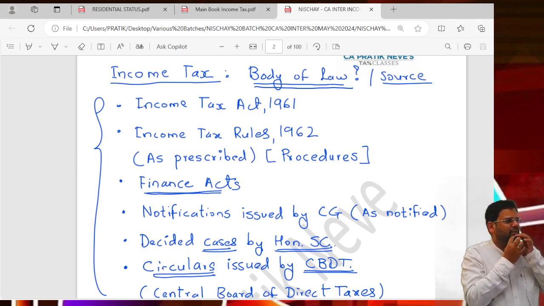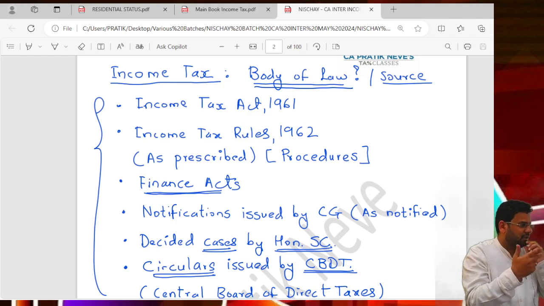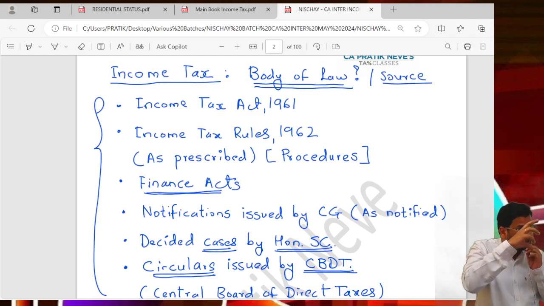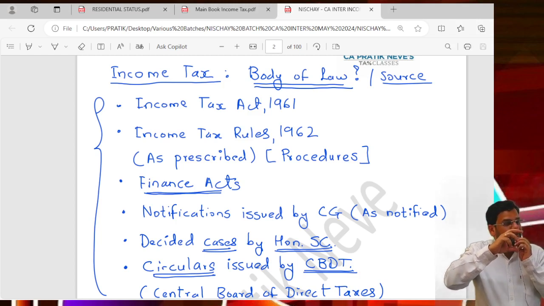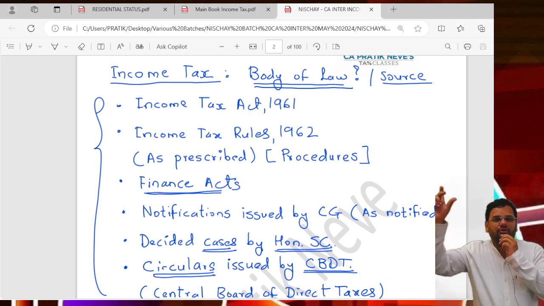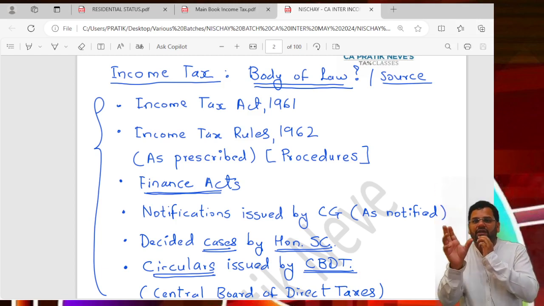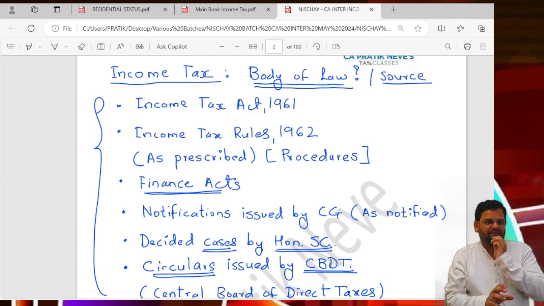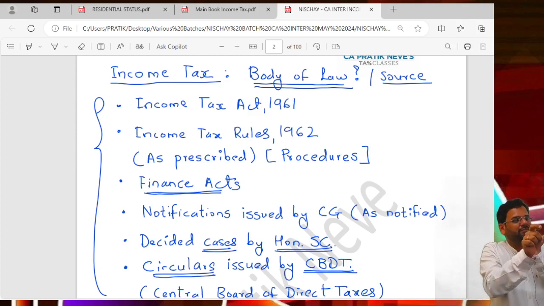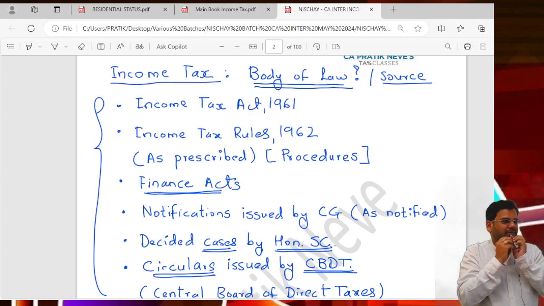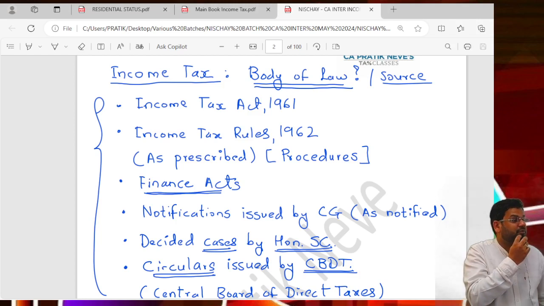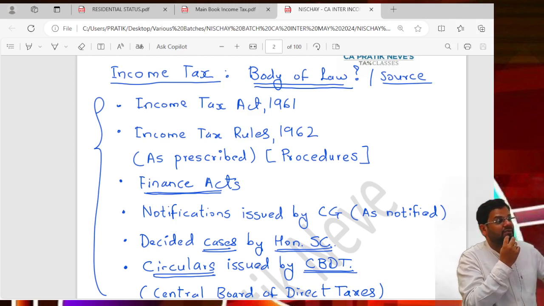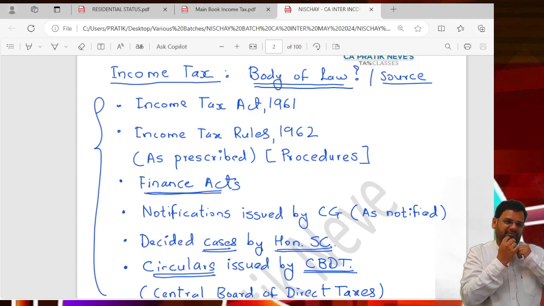So budget is nothing but an estimate of incomes and expenditure. But as a part of the budget, there is one thing that is proposed in both houses of Parliament, which is called the Finance Bill. The Finance Bill will be presented, which will propose some changes in the Income Tax Act, and which will propose the rates of income tax for the upcoming financial year.